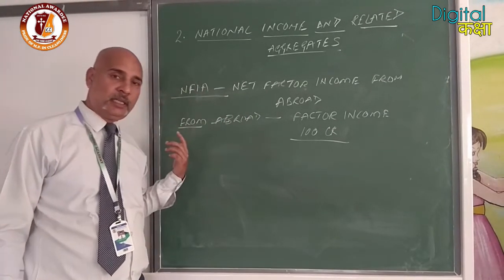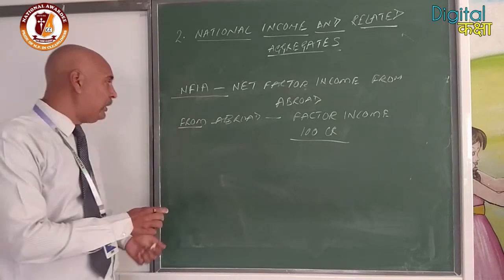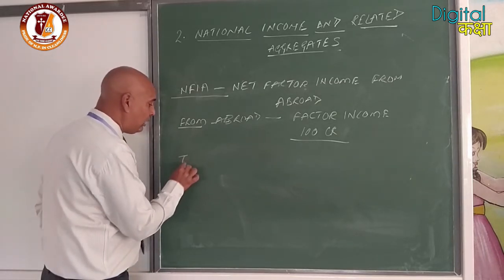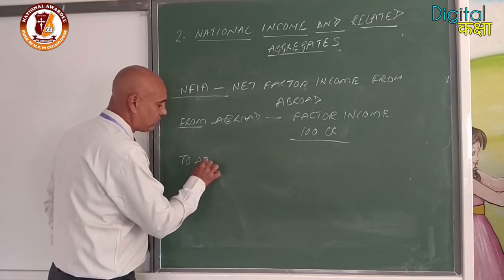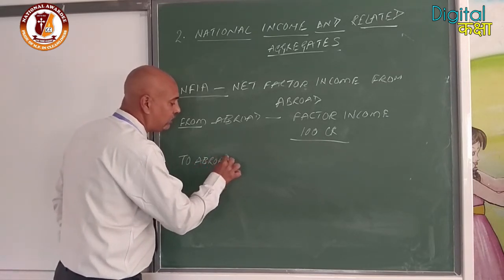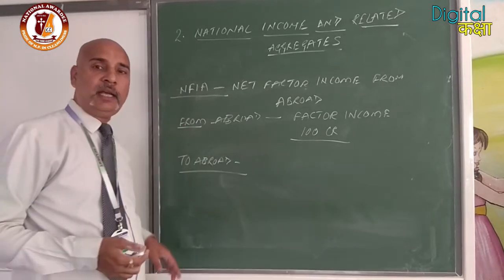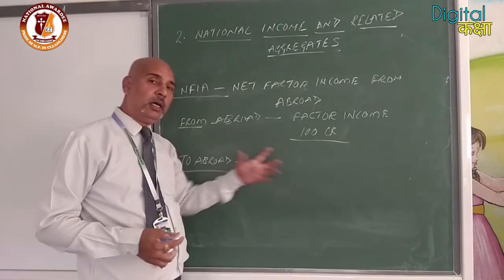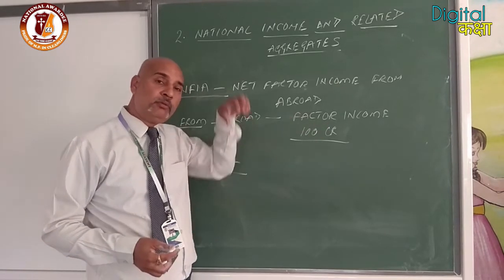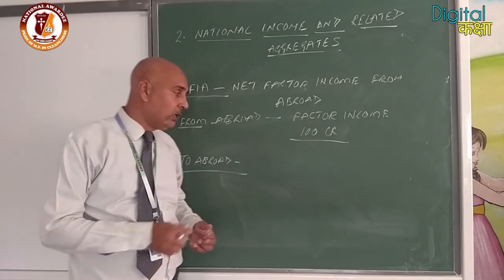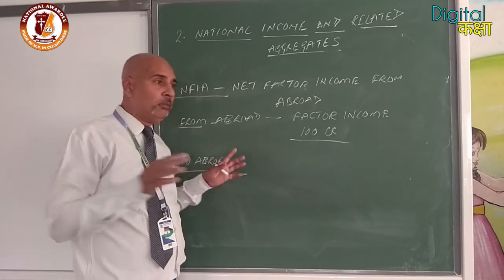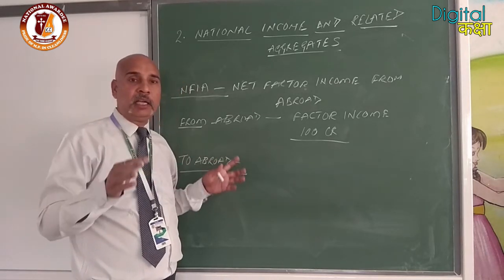They are basically outsiders who come here for recreation and get a job and earn income. Some people also work here and leave the nation, because they do not come under the category of resident. So they come here, earn the income and take it back to their nation because they are not residents of our country. So factor income to abroad means they earn here and then take it to their nation.